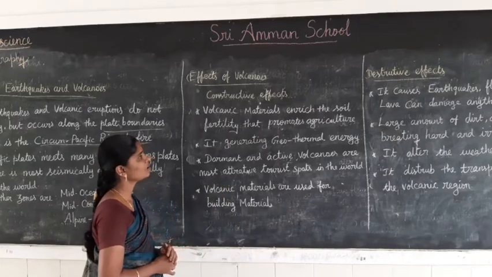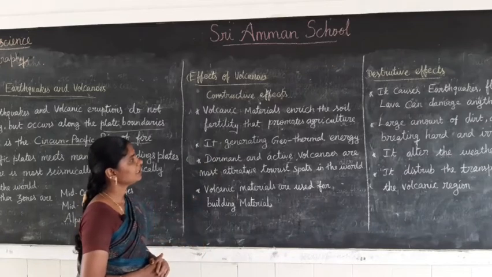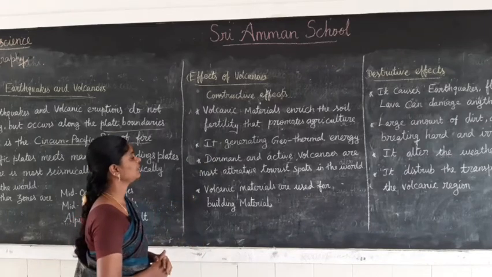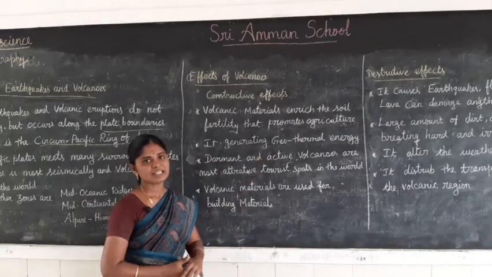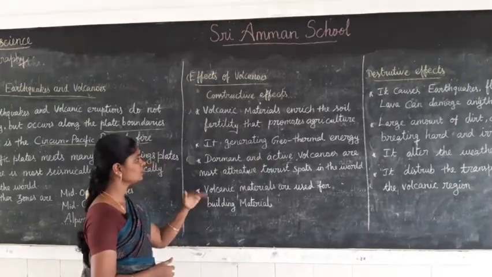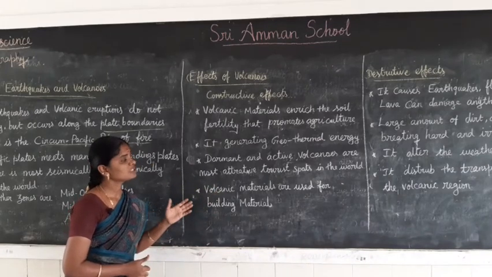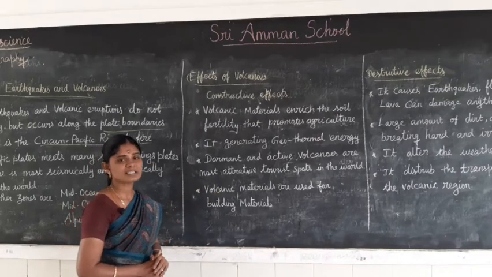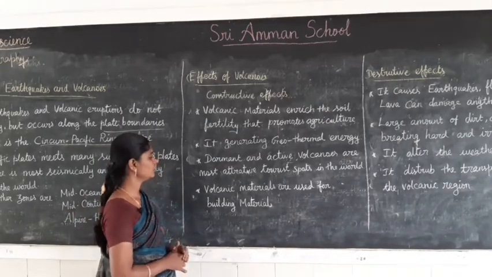It also generates geothermal energy. Dormant and active volcanoes are among the most attractive tourist spots in the world.